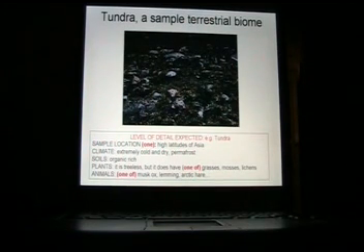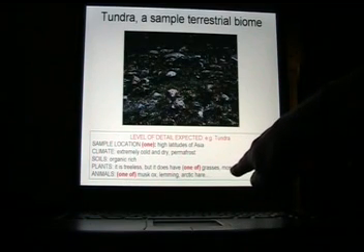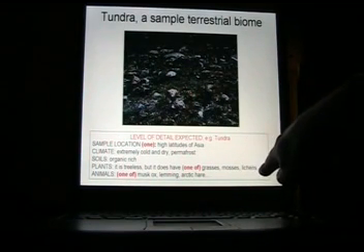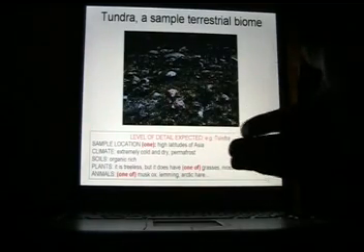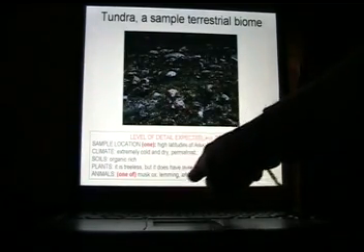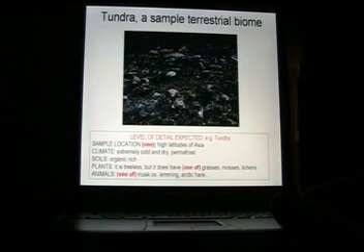Plants. There are no trees, but it does have, you would have to say, either grasses or mosses or lichen to get the mark. And for animals, you'd have to say a sample animal might be a muskox, a lemming, or an Arctic hare. Okay, so that's the kind of detail I'd expect on the test.